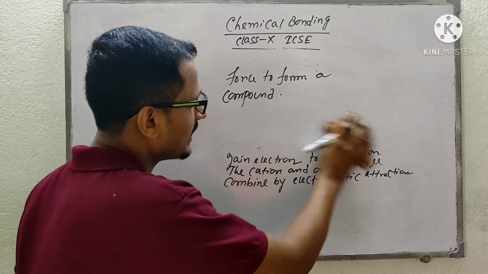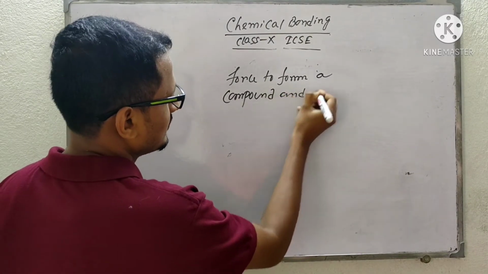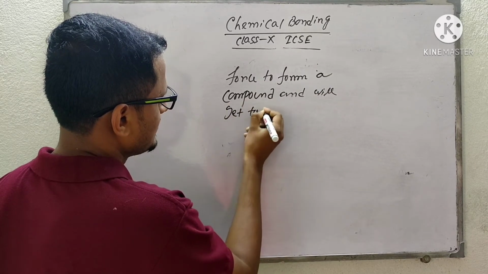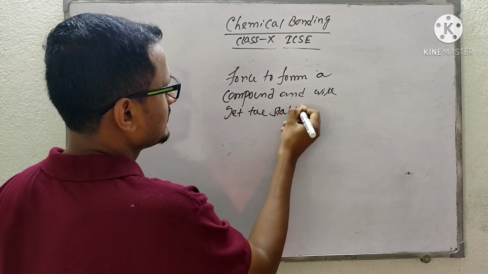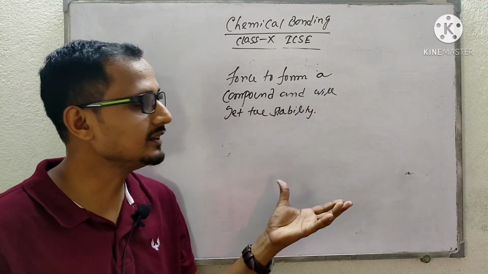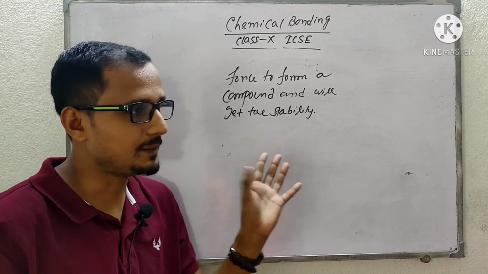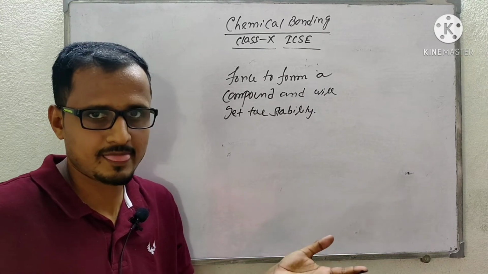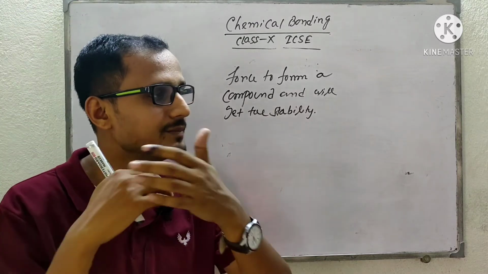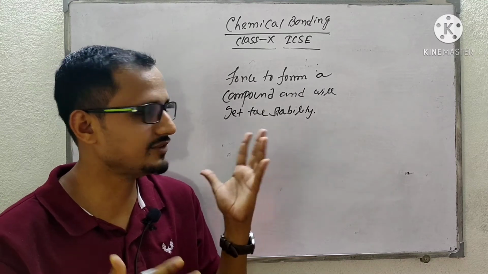Understood? Now the number of electrons, and they will get the stability. So the target is to be stable, to get the stability of an atom. And after getting the stability they will combine. Understood?